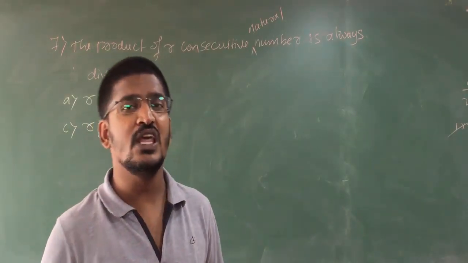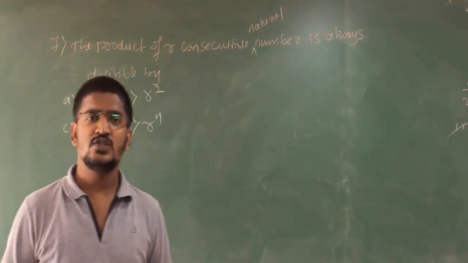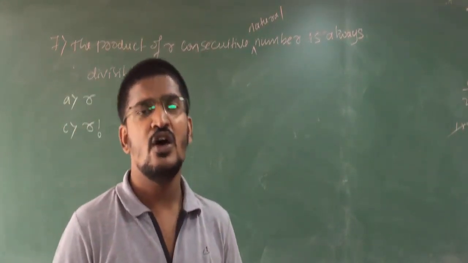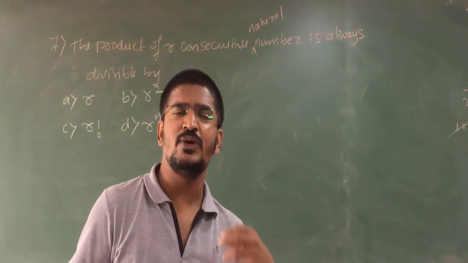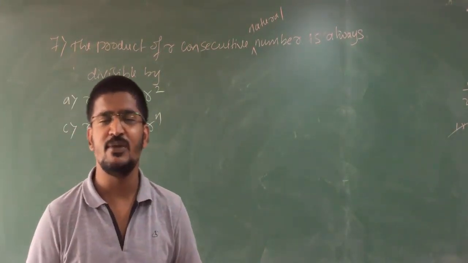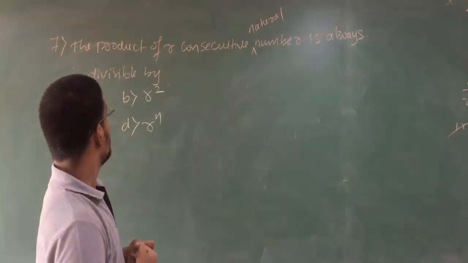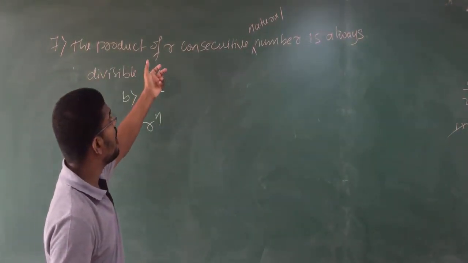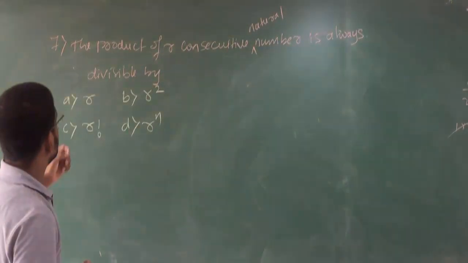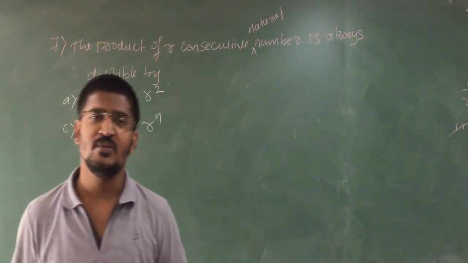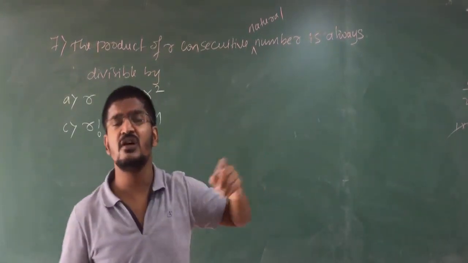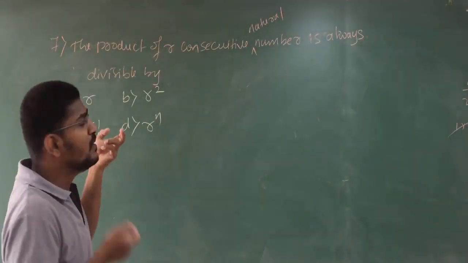This is like one of the googly balls which you play in cricket. Clear? So don't get out to the googly balls, because this type of googly balls are very common in your exams. There will be a trick in that, something which you will come through overconfidence and make a wrong thing. Clear? So here what they are asking: the product of r consecutive natural numbers is always divisible by what?